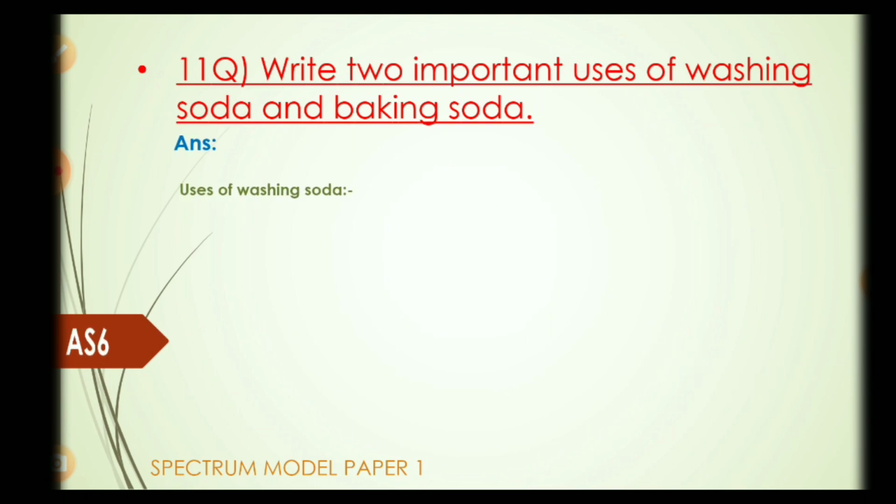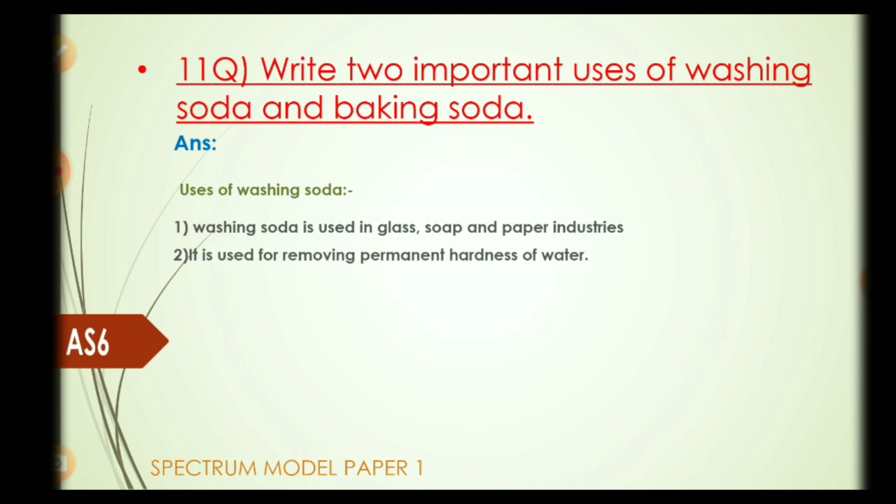Answer. Uses of washing soda. Washing soda is used in glass, soap and paper industries. It is used for removing permanent hardness of water. It is used as a cleaning agent for domestic purposes.